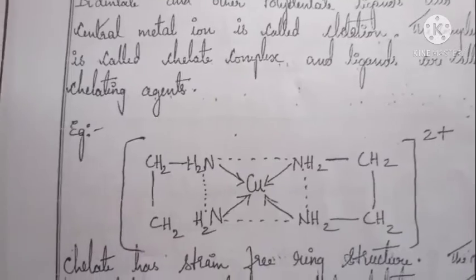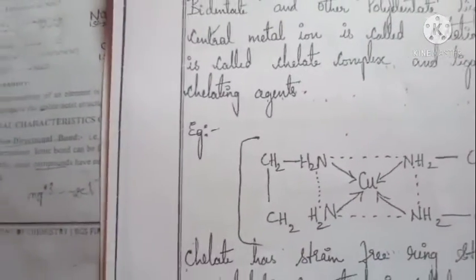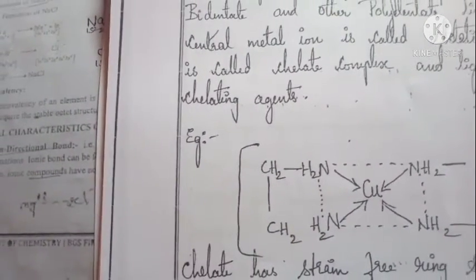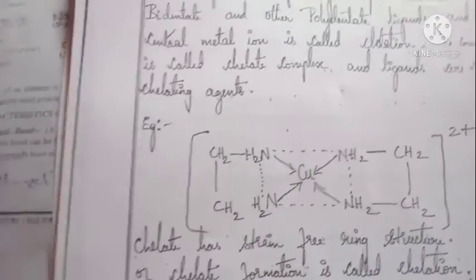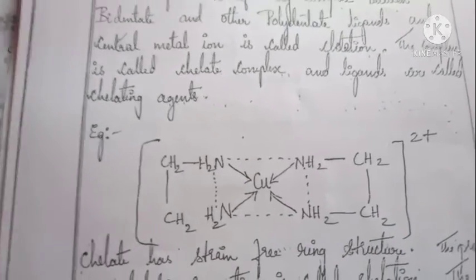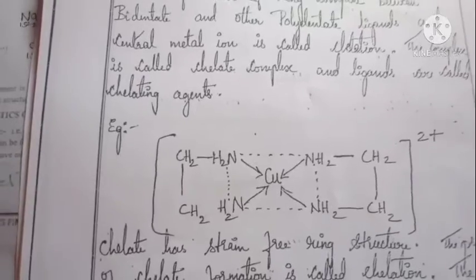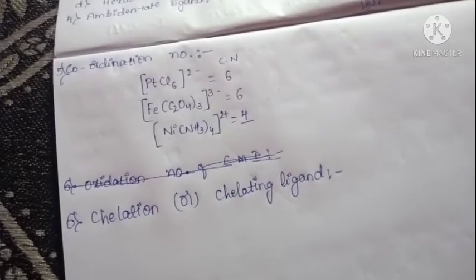Once again I will tell you. The bidentate or other polydentate ligands that are bonded with the central metal atom, that complex is called a chelate complex. That chelate complex is more stable than other ordinary complexes. Here neutral chelates are also there. Neutral chelates means they do not carry any charges. These are all about chelation or chelating ligands.